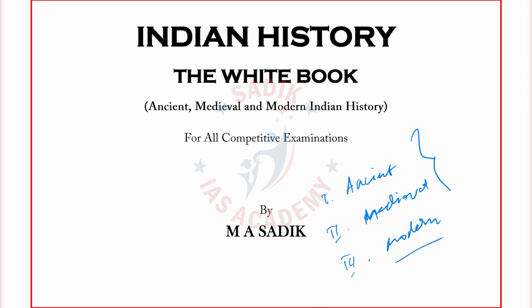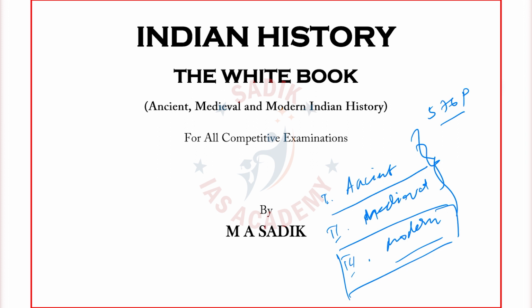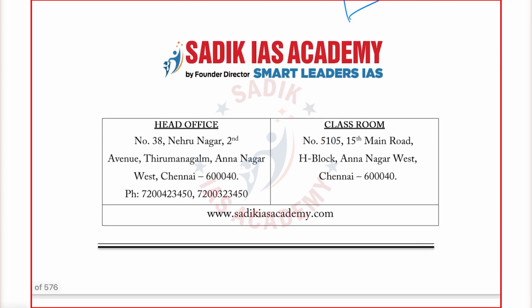The book has around 576 pages, but it is not evenly distributed page-wise. Modern India has more pages, but Ancient and Medieval have fewer pages. This is because of the requirement of the examination. So this is the book Indian History, the White Book.